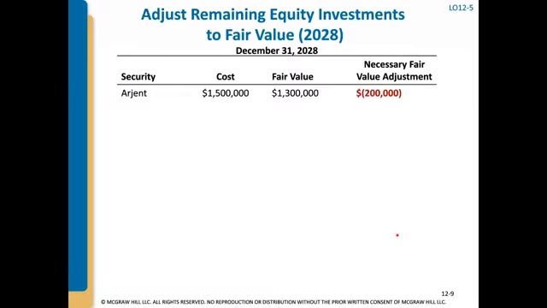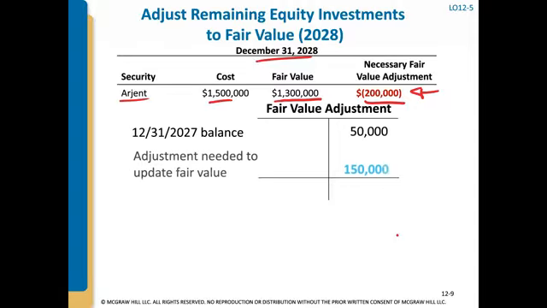Now, just for the sake of example, let's say we haven't sold our investment in Argent and we've kept it to December 31st, 2028. At December 31st, 2028, the fair value is 1.3 million. Our cost was 1.5, fair value is 1.3, so we need our fair value adjustment account to be a credit of $200,000.